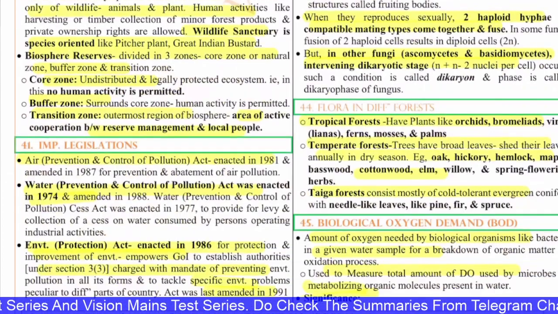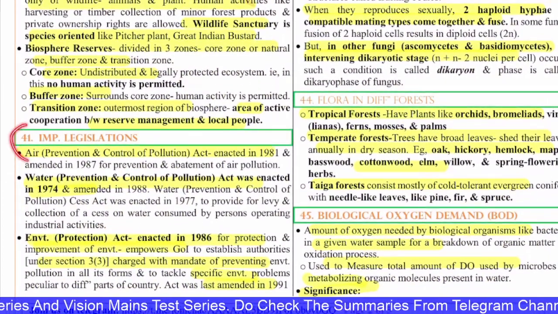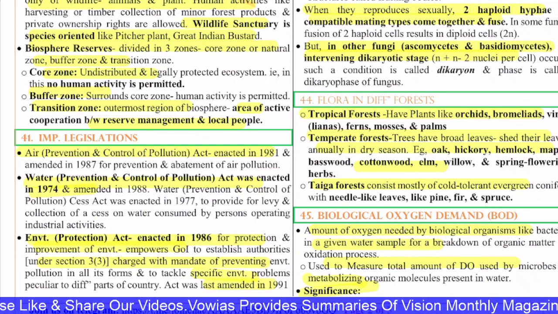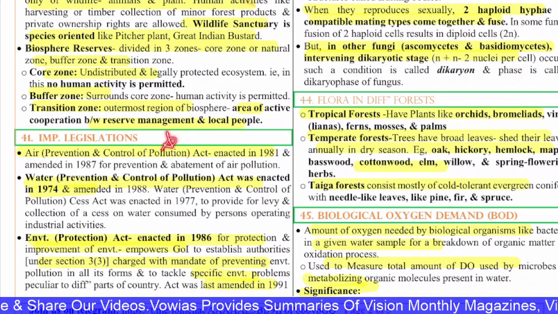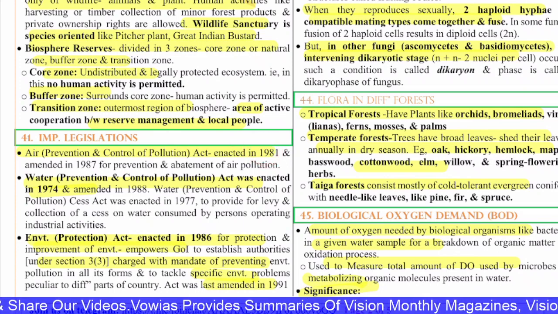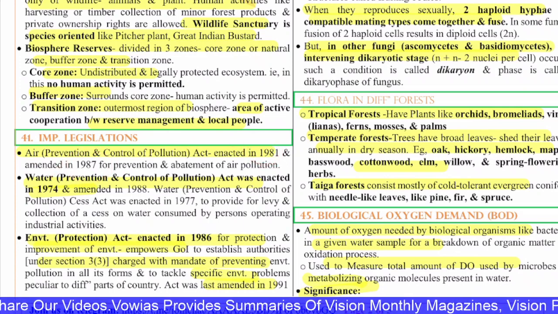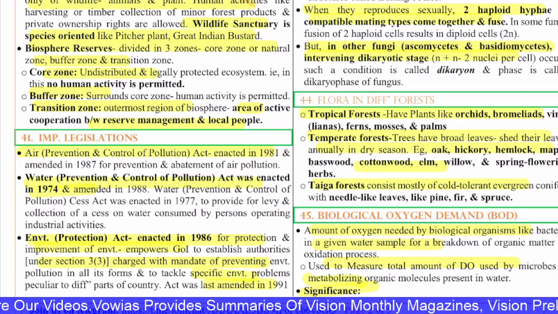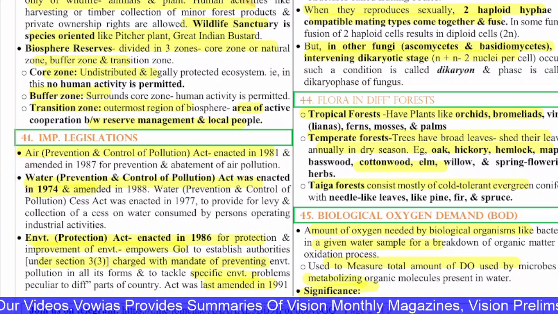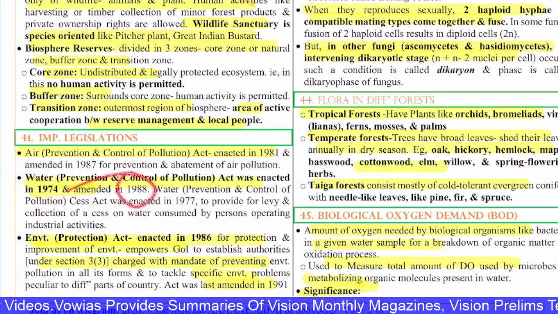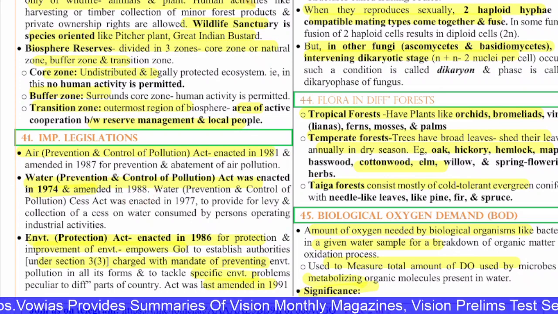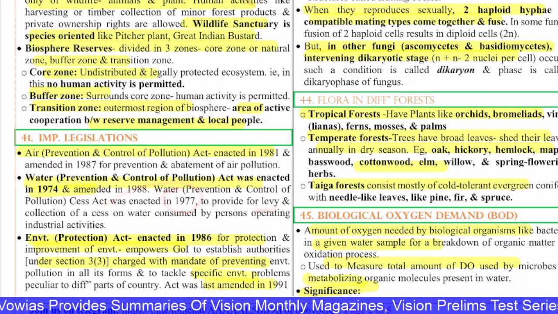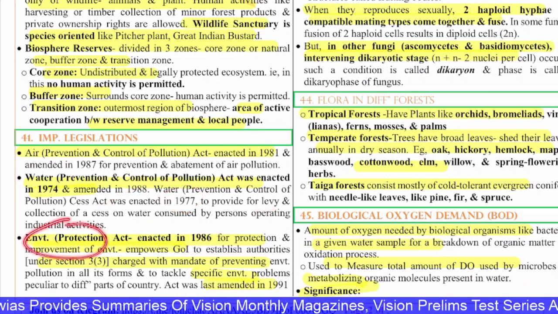Next, the 41st question is on important legislations. The first important legislation is the Air Pollution Prevention and Control Act. It was enacted in 1981 and amended in 1987 for the prevention and abatement of air pollution. You have the Water Act. It was enacted in 1974, amended in 1988. The Water Prevention and Control of Pollution Cess Act was enacted in 1977 to provide a levy for water pollution.